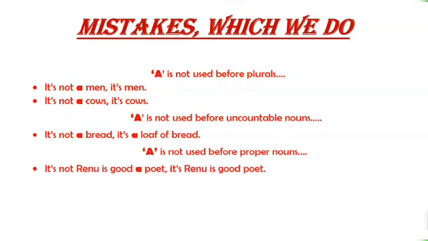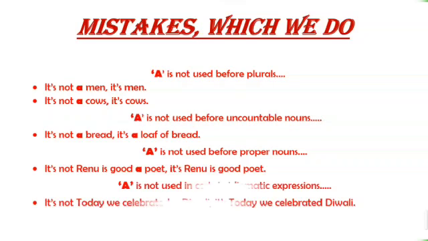A is not used before proper nouns. It's not Reno is a good poet, it's Reno is good poet. A is not used in certain idiomatic expressions. It is not today we celebrated a Diwali, it's today we celebrated Diwali.